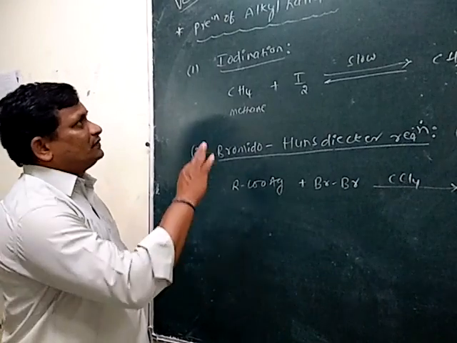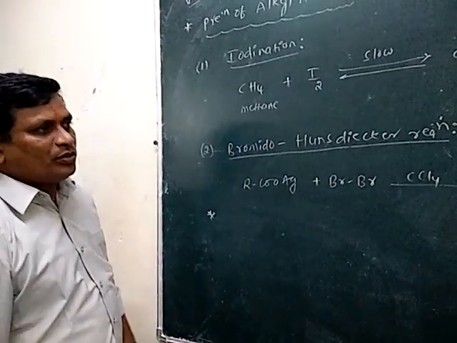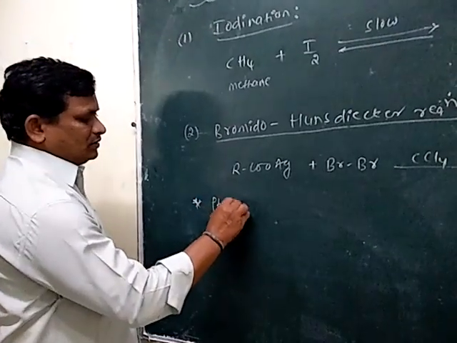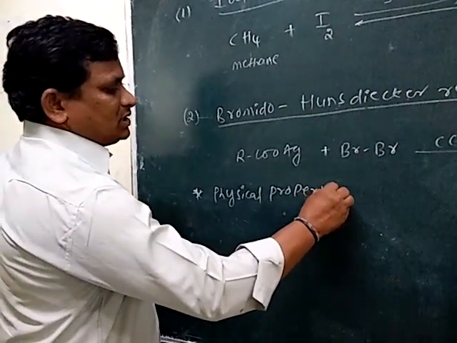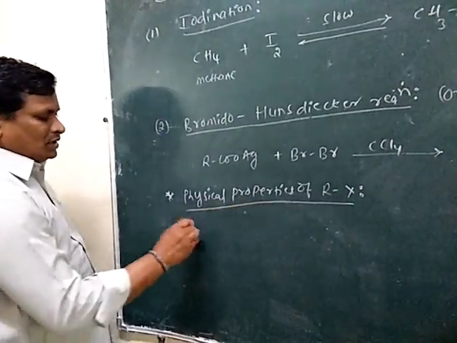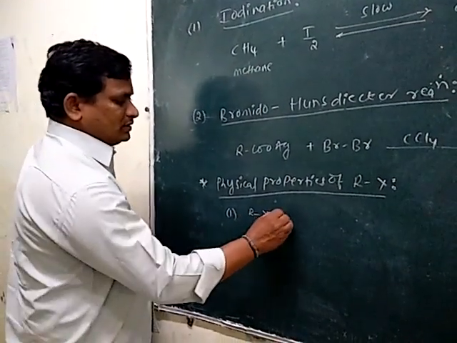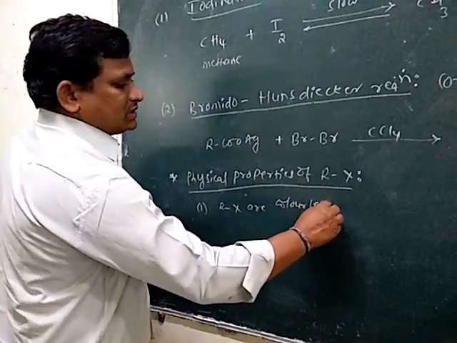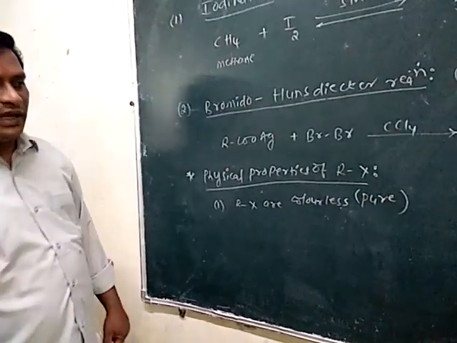After completion of the preparation of alkyl halides, we are going to discuss the physical properties of alkyl halides. The first physical property is that alkyl halides are colorless in their pure form.